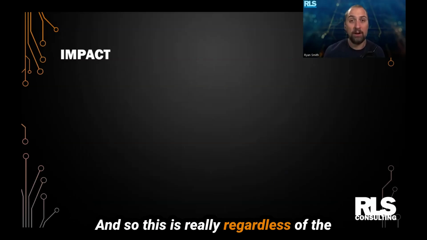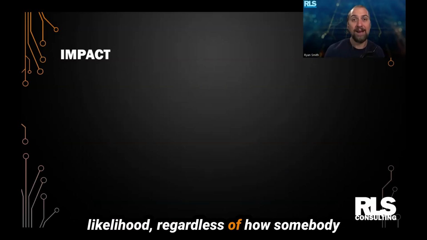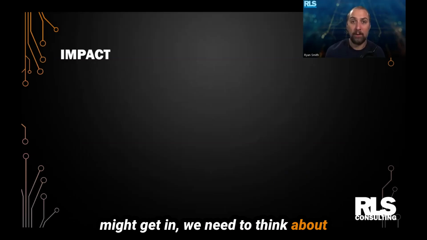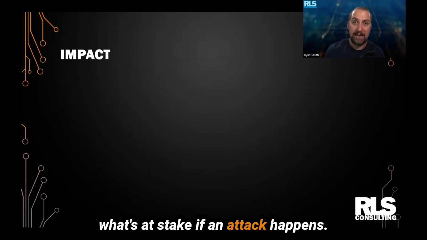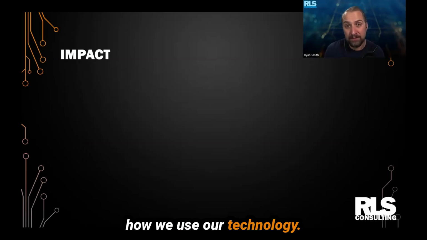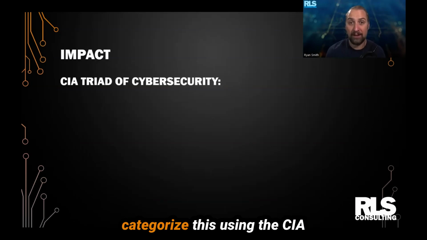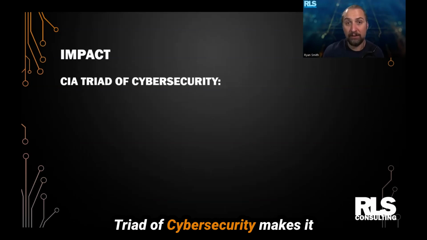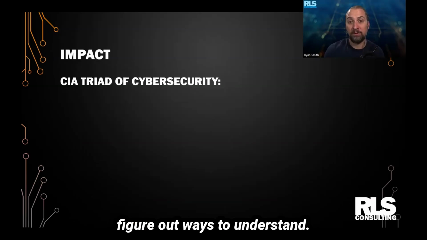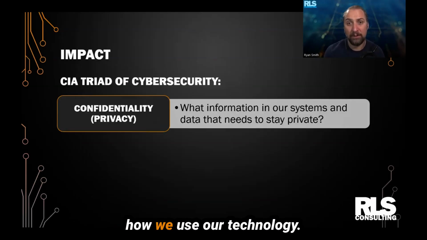And so this is really regardless of the likelihood, regardless of how somebody might get in, we need to think about what's at stake if an attack happens. And this comes down to how we use our technology. So there's a couple ways that we categorize this. Using the CIA triad of cybersecurity makes it really simple for us to be able to figure out ways to understand how we might have an impact. And it just has to do with how we use our technology.